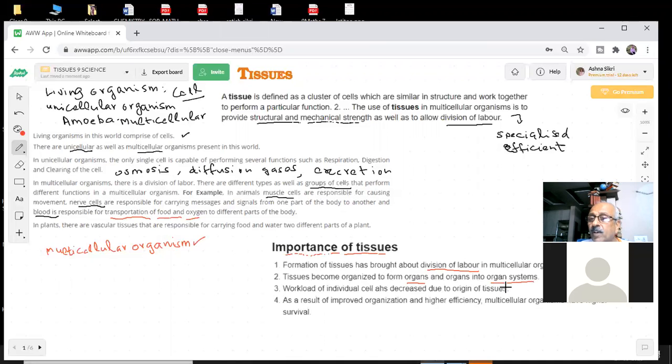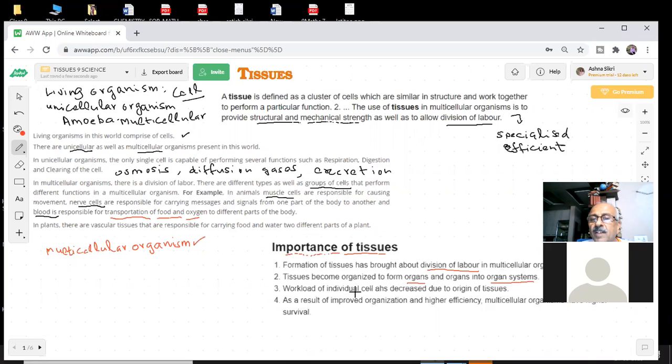You have organs inside your body. So these tissues will become organized. They will organize themselves and form organs. Organs means organized. You know what is the English word of organized? So organs is forming from organized. If I cut this, this becomes an organ. So you have different organ systems in the body.